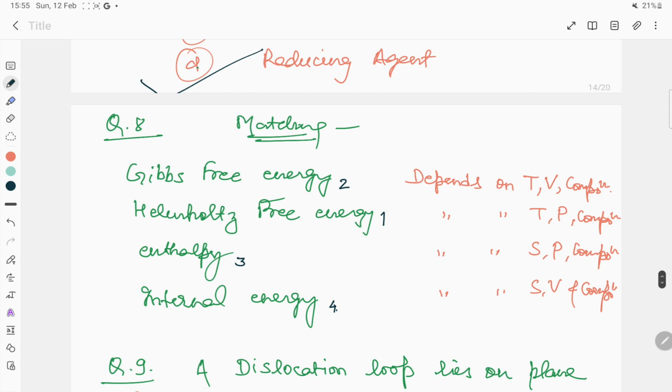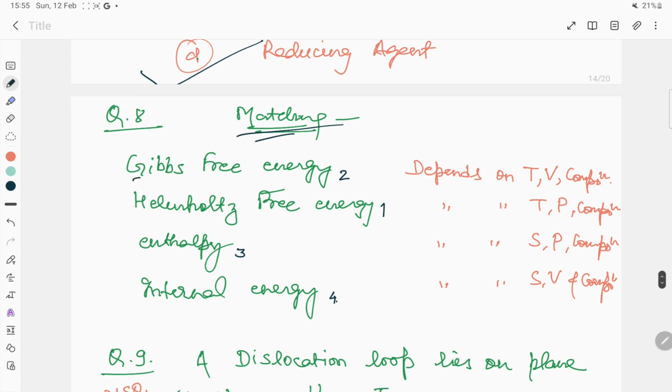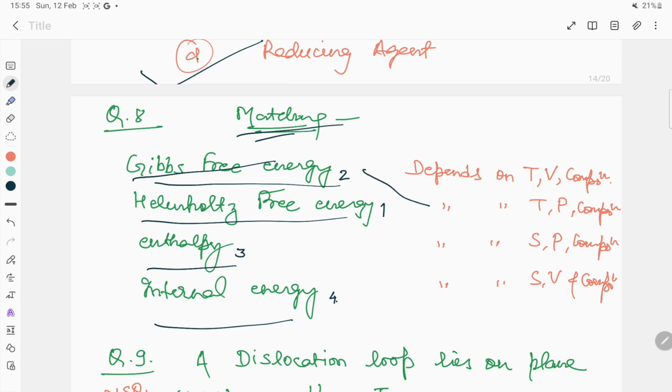The next question is a matching type, in which we have Gibbs free energy, Helmholtz free energy, enthalpy, internal energy, and we have to match them with dependence on temperature, volume, composition, pressure and entropy. Gibbs free energy depends on temperature, pressure and composition, so it is 2.